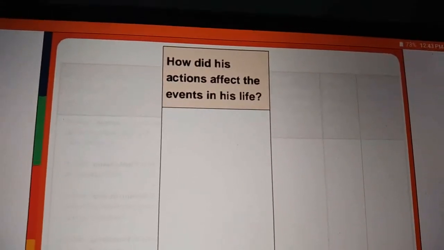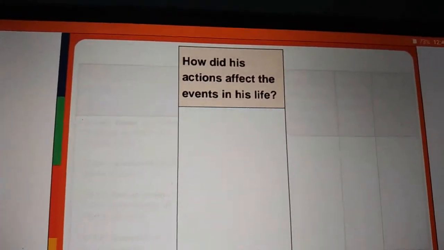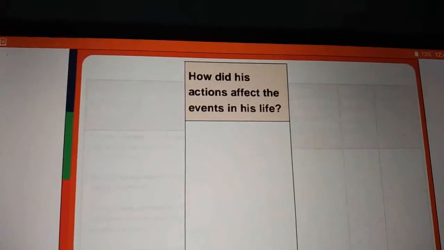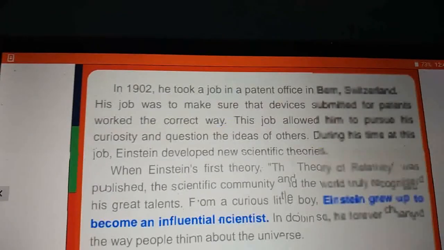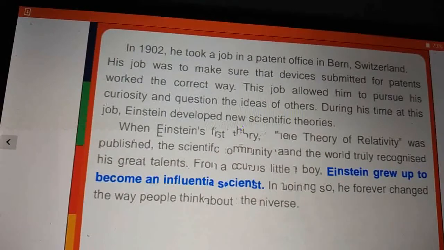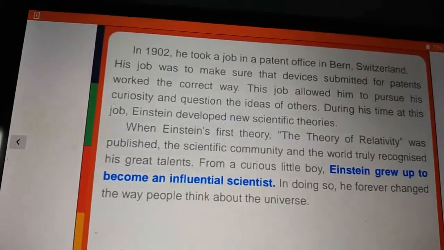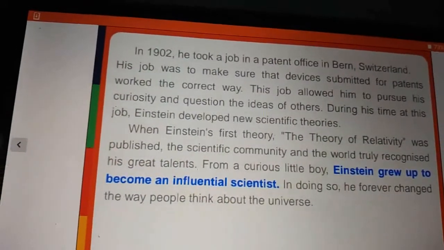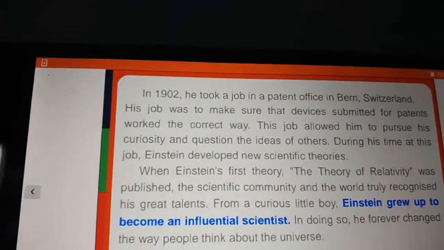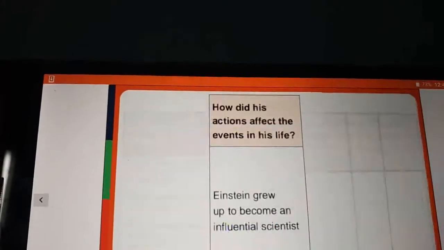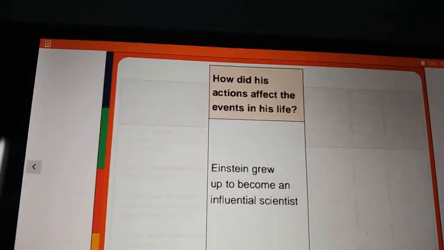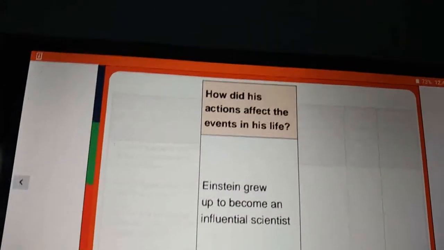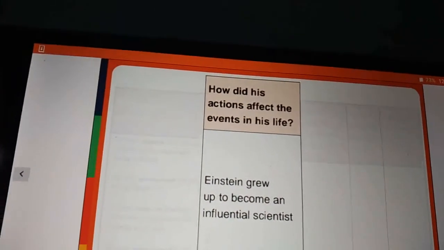Then how did these actions affect the life of Einstein? He grew up to become an influential scientist, a great scientist. So this is how the actions affect the life of Einstein.